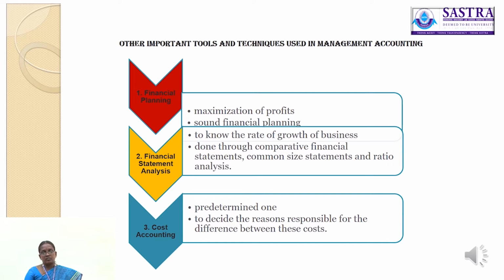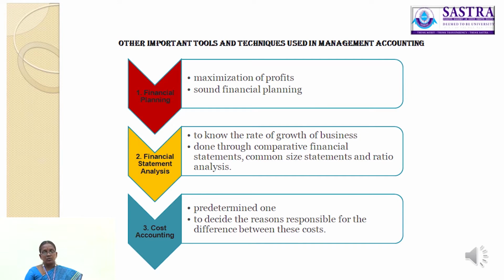The next tool is financial statement analysis. Profit and loss account and balance sheet are important financial statements. These statements are analyzed for different periods. This type of analysis helps the management to know the rate of growth of the business concern. This analysis is done through comparative financial statements, common size statements, and ratio analysis.